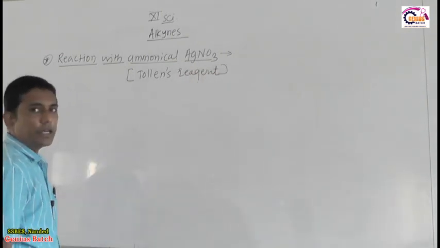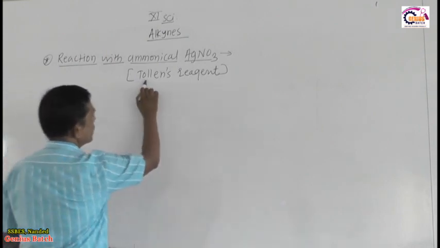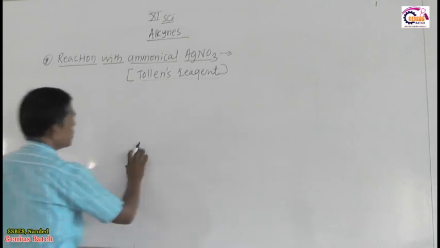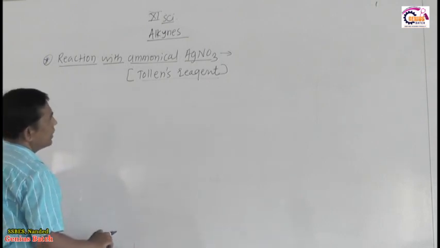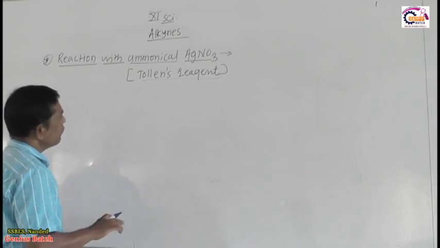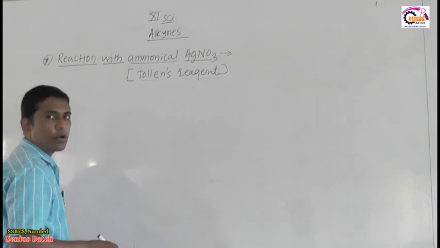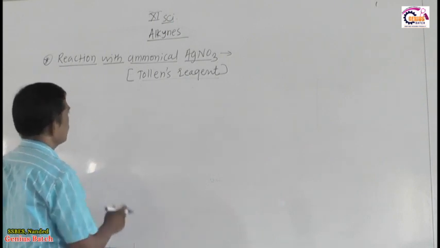Ammoniacal silver nitrate is known as Tollens reagent. So remember this one, Tollens reagent. This Tollens reagent reacts with only terminal alkynes, and the reaction produces a product, and we can easily observe the formation of the product by an external change.